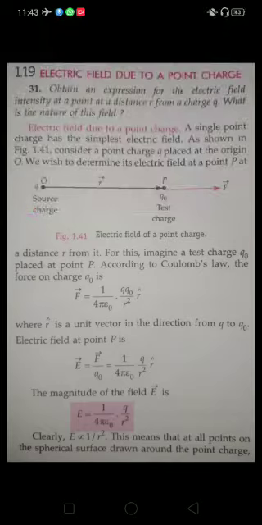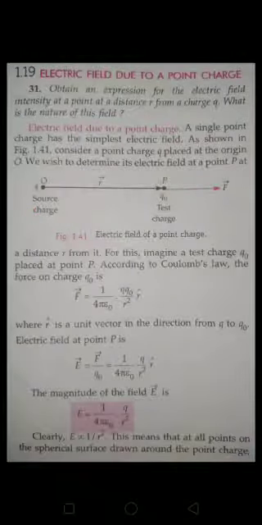Okay, now you can see here that a test charge q naught is placed at the point P, and the source charge is placed at O. Yes or no? Q is the source charge, and q naught is a test charge. The distance between the test charge and source charge is R. Since both are similar in nature, both are like charges.